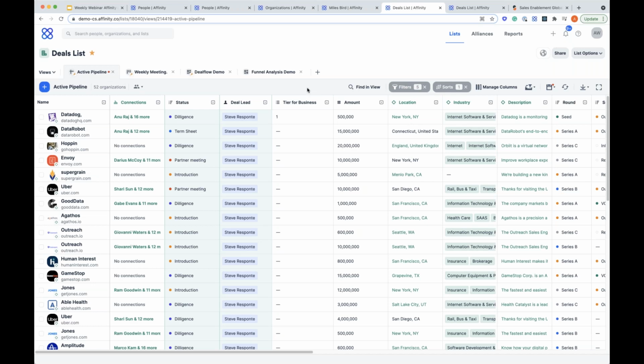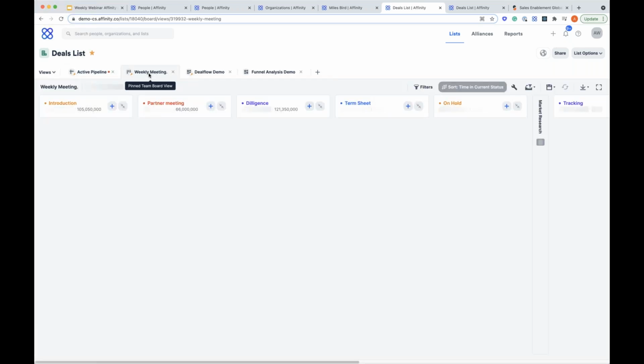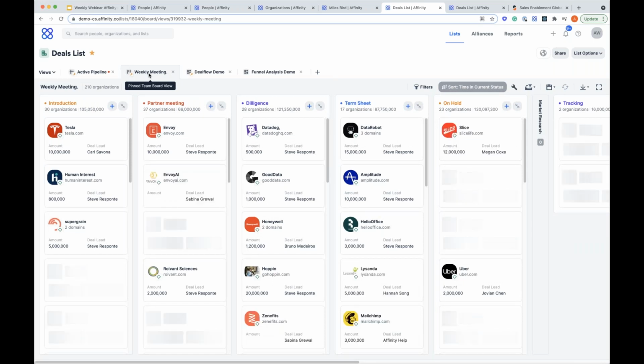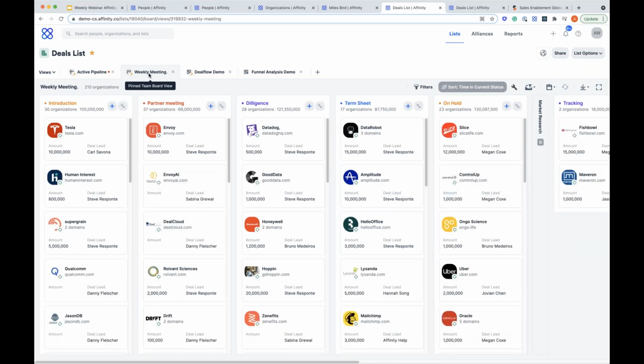So this is one way to visualize, but if you're someone who likes to have a more visual representation of your deals, we have the option of what we call Kanban or card style. And this is a way, a lot of those Monday morning meetings where you're coming in and going through your deals, you want to have visibility across all of these deals. You don't want to have to be asking people for updates. Now everybody can come in, they can have one centralized view, and you can even share it. You can simply copy and paste this URL, send it to your team before the meeting starts, and everybody's on the same page. It's going to make those meetings more efficient, easier, and more streamlined.